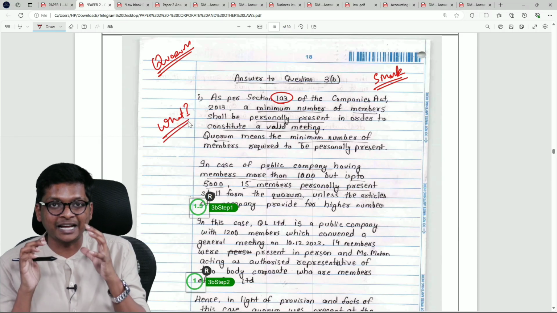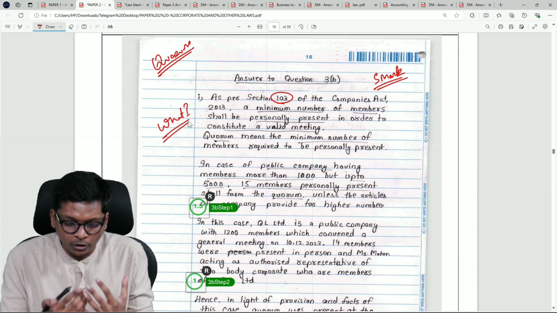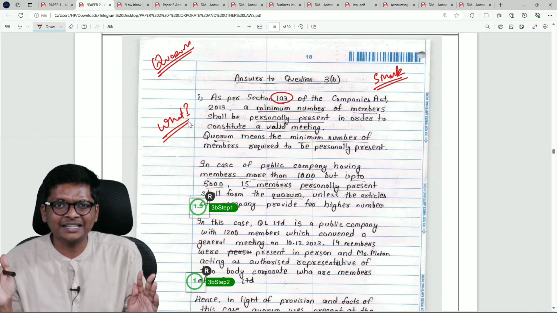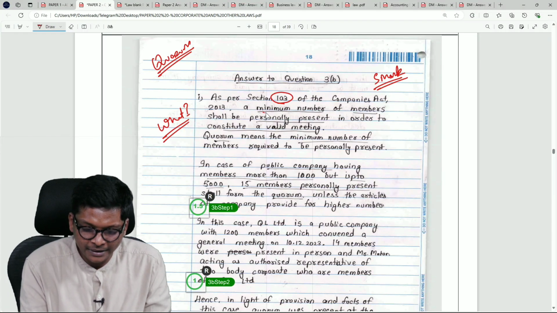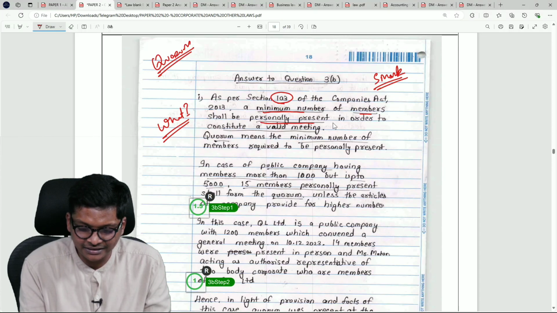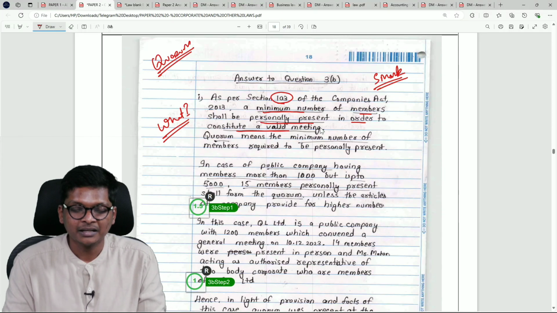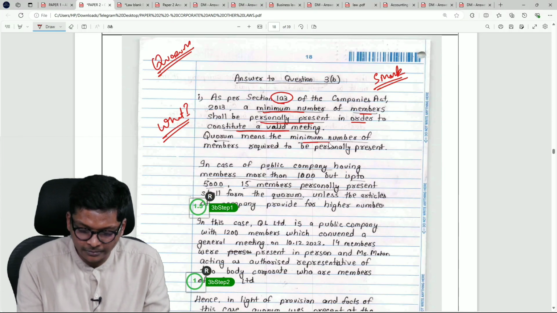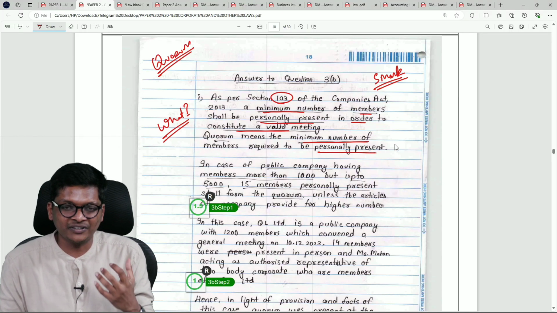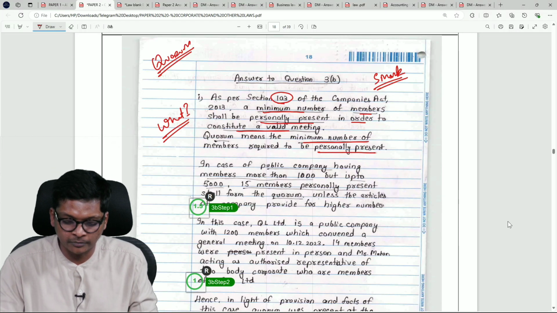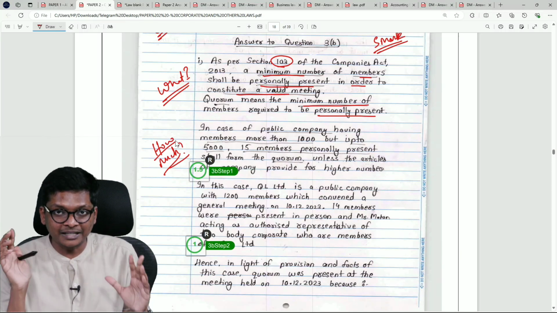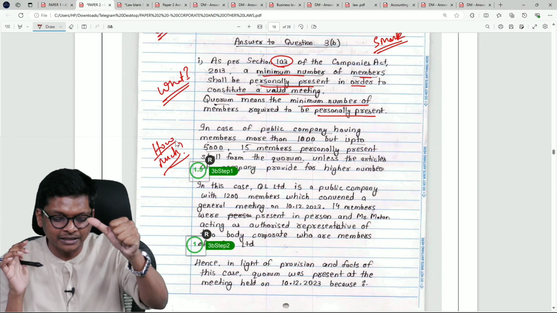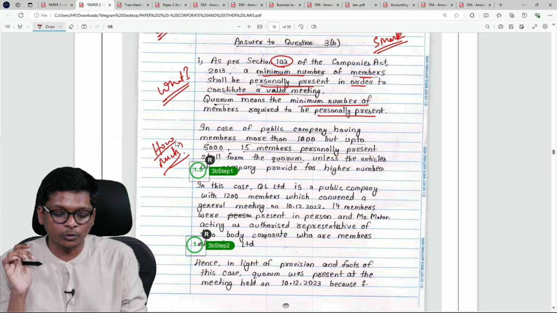This is All India Rank 1, guys. So you need to give importance to the answer. Nothing technical, simple English but neatly written. Look at this. Minimum number of members shall be personally present in order to constitute a valid quorum. Quorum means minimum number of members who are personally present. So first paragraph talks about what is quorum. Second, how much is quorum? They are only discussing provisions, guys. The student has not written in a case study question, facts are not written, only relevant provision.